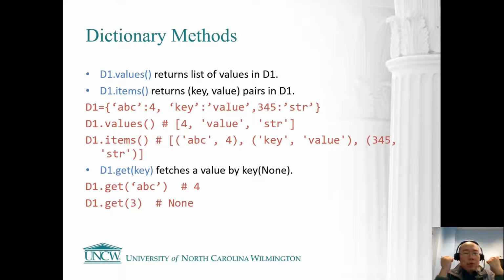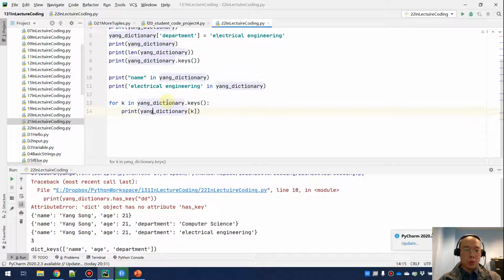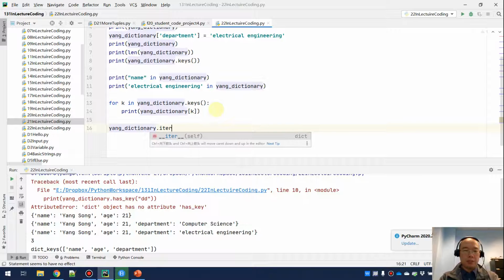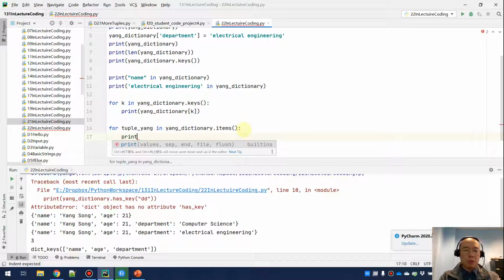Is that cool? Let me see. If I want to continue using the Young dictionary, and say I want to do Young dictionary dot items with parentheses, and then a for loop: for tuple_young in Young dictionary dot items colon, and then I want to print tuple_young.